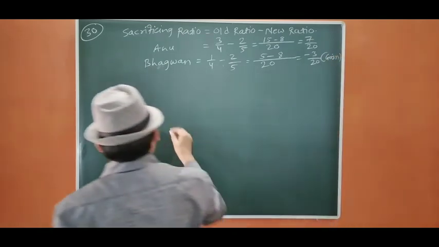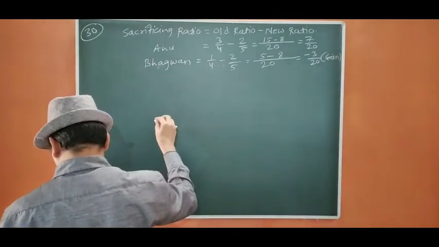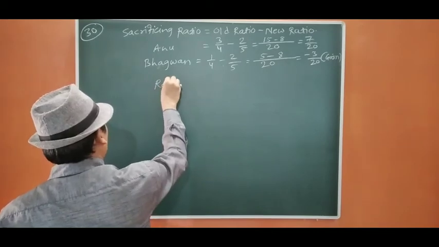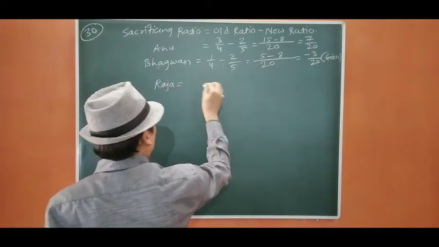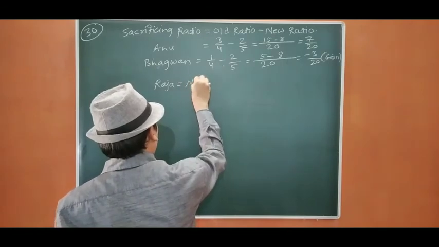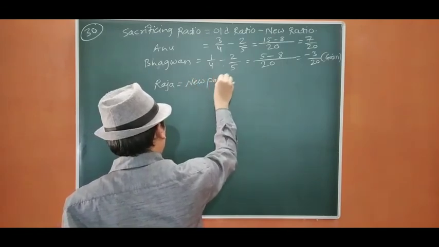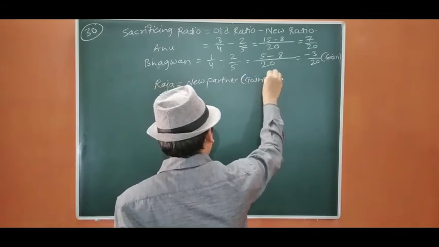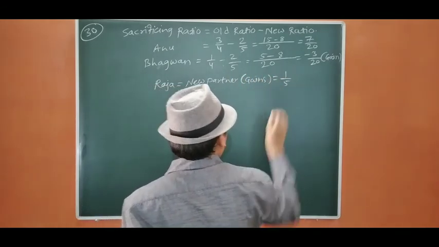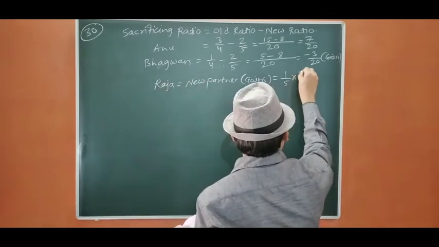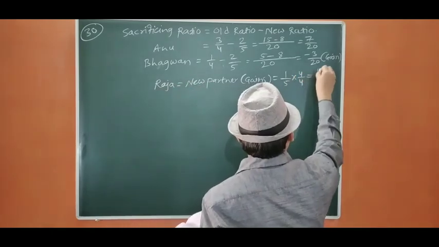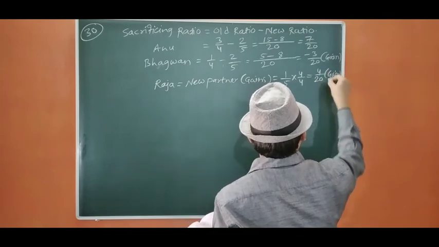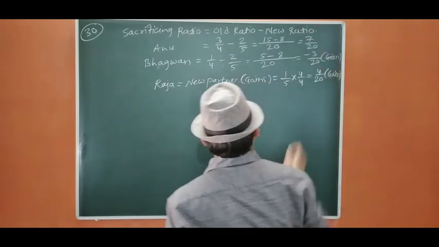Okay, and Raja is a new partner, so he always gains. His gain is 1/5. To make it 20, I am going to multiply by 4. So it is going to be 4/20. It is also gain. If you see, 4 plus 3 equals 7.